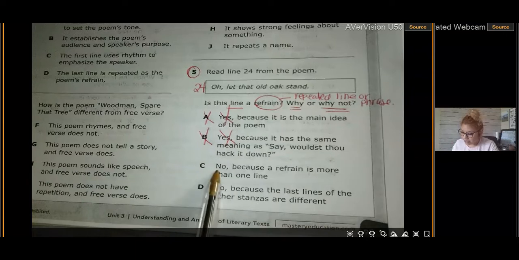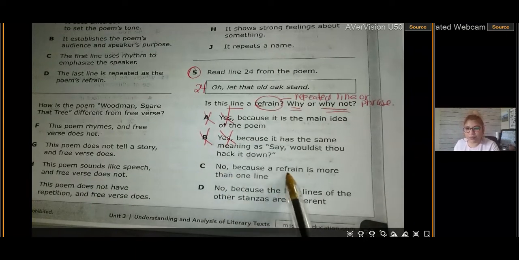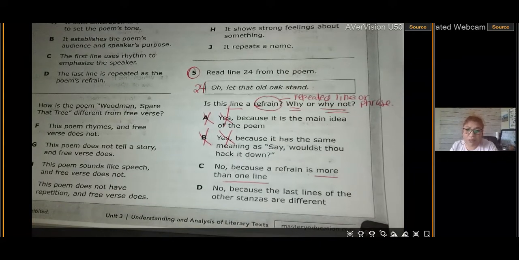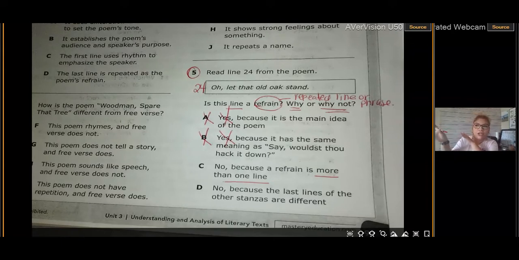Oh, look what this one's saying. C is saying no because a refrain is more than one line. Does it have to be more than one line? It could be, "Teacher, teacher, call on me. Don't you want me to answer the question? Teacher, teacher, call on me. Don't you want to choose me?" So no, it doesn't have to be more than one line.